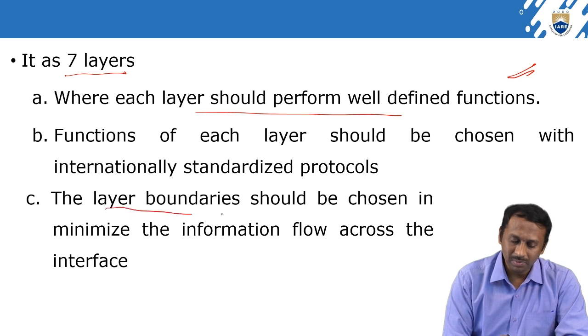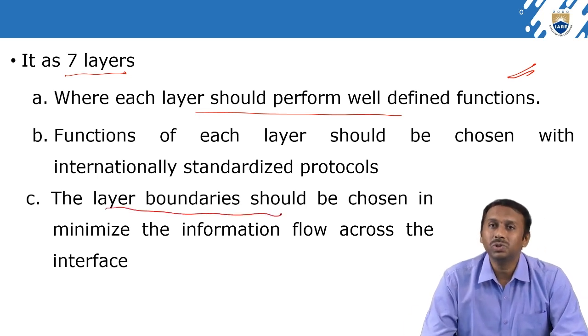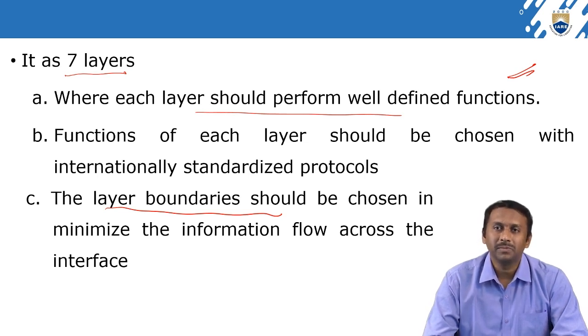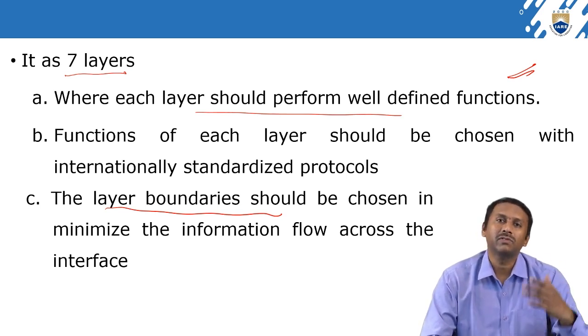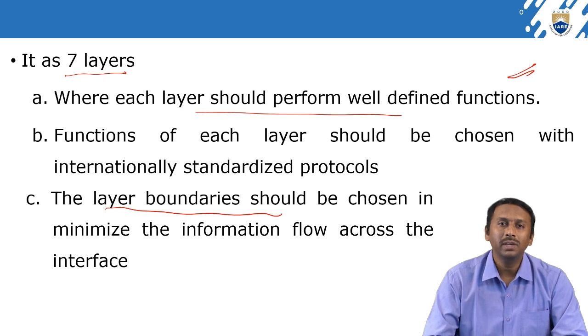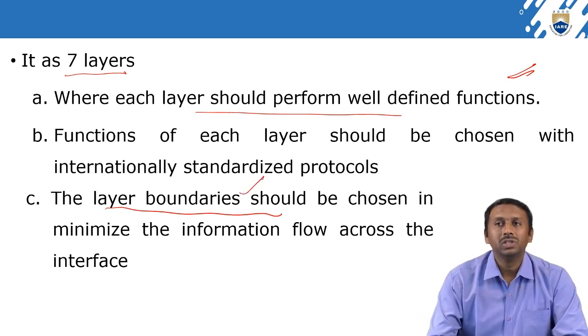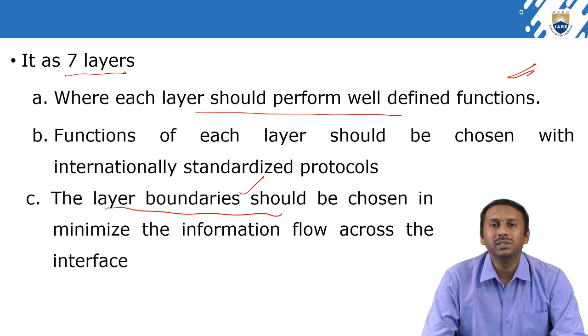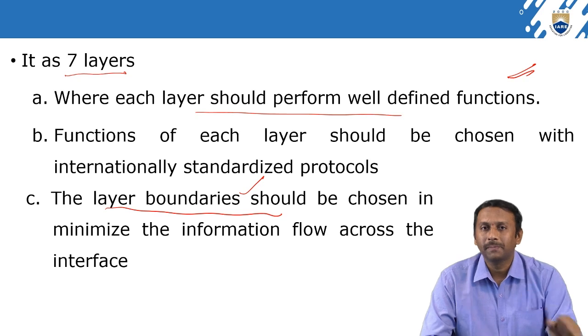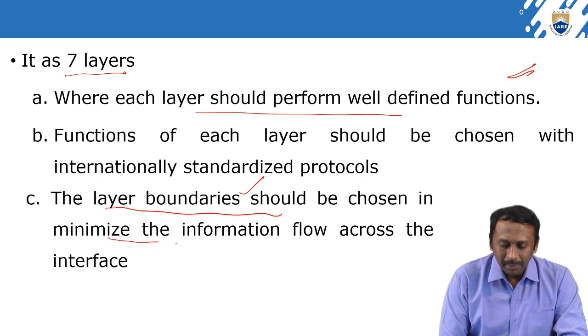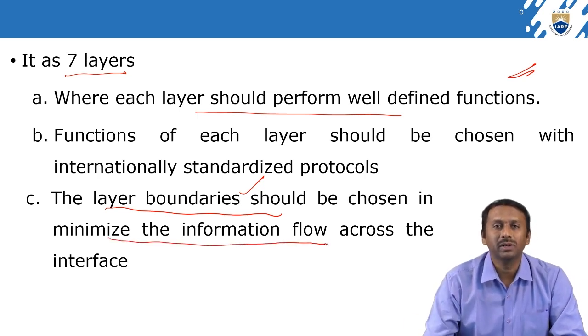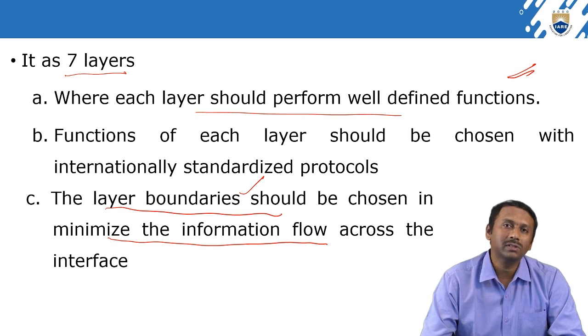Please remember this, it is important: the layer boundaries should be chosen to minimize the information flow across the interfaces. Through the OSI reference model, information is transferred from one system to another system. What is the main function of this layer boundary? It minimizes the information flow across the interfaces.